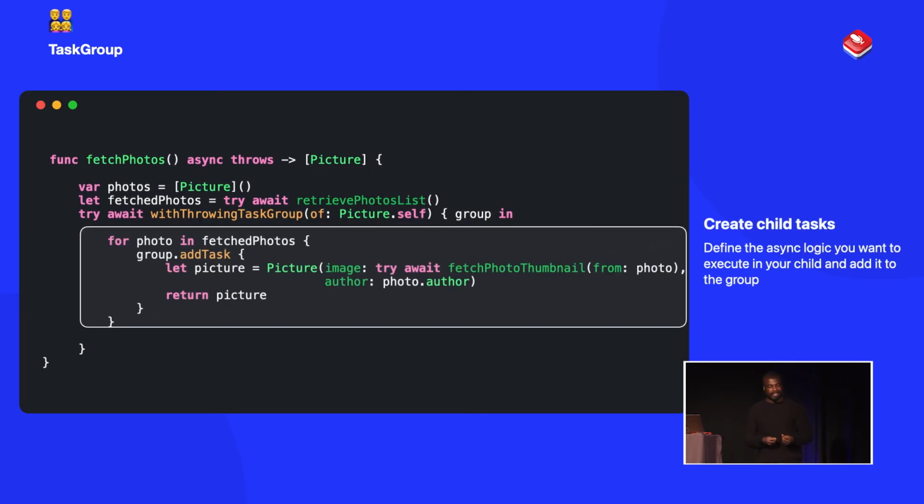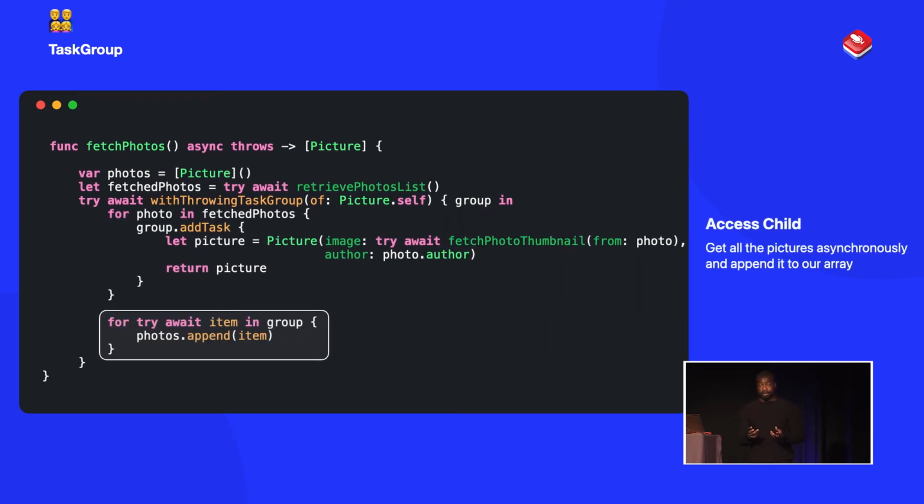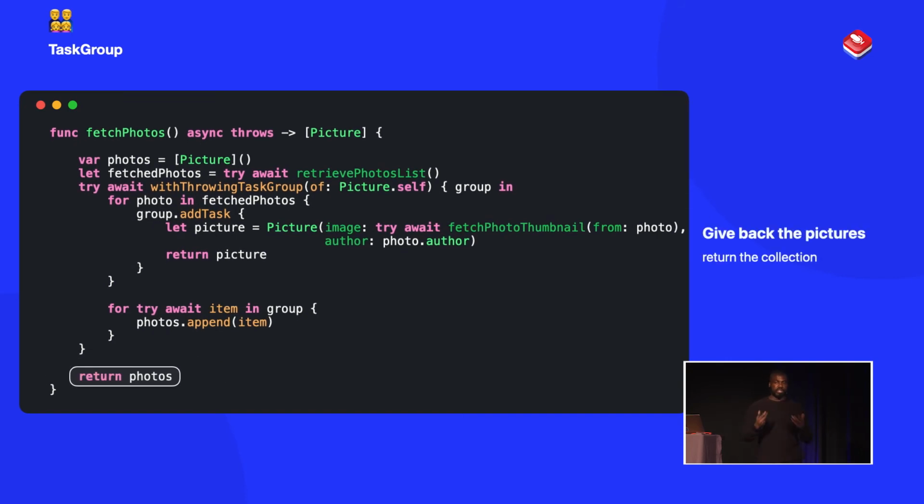Now, where the fun happens. Within here, this is where we're creating our child task within our task group. We're just getting our images, fetching them using an asynchronous function, and then we're going to return that within the child task that we're creating. Second to finally, we're going to loop through each one of the child tasks and append that into our photos array. Then we're simply going to return an array of photos. So breaking that down step by step, you can see that this function now allows us to get an array of dynamic images from some kind of service quite nicely.